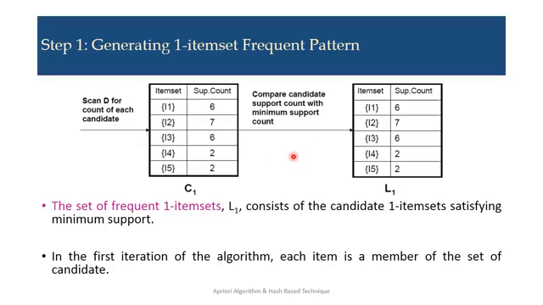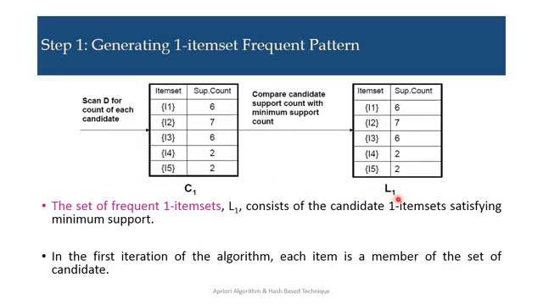In the example, the required minimum support count is 2. So I have to see which item sets satisfy the minimum of 2 transactions. Then we can declare that candidate a frequent item set. Now you can see all of the candidates here satisfy this, with values either 2 or more than 2. So all the candidates are selected for L1.